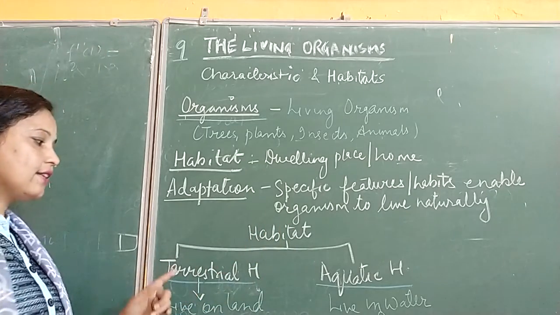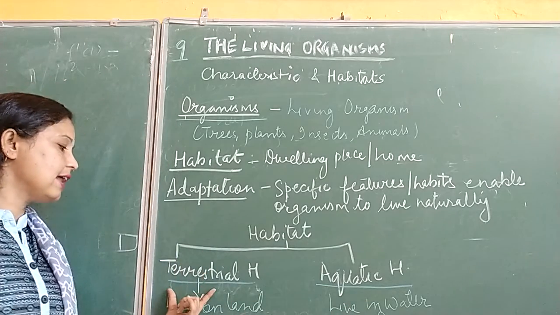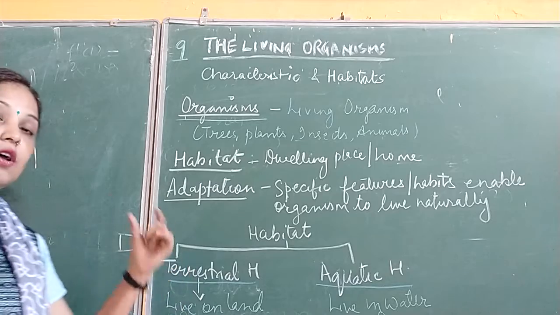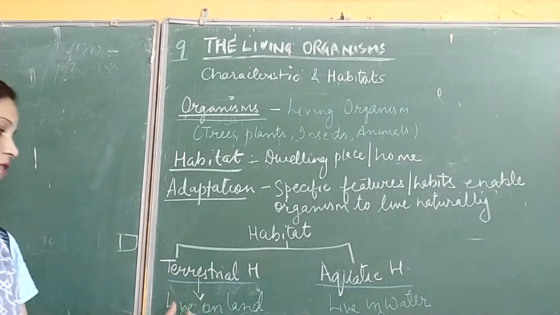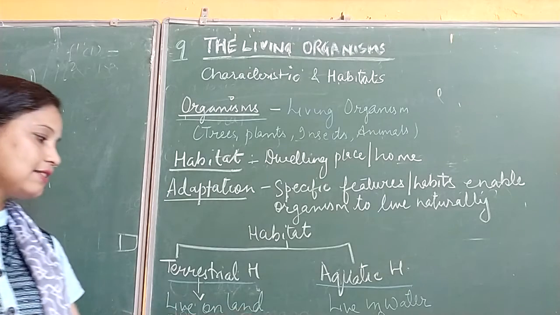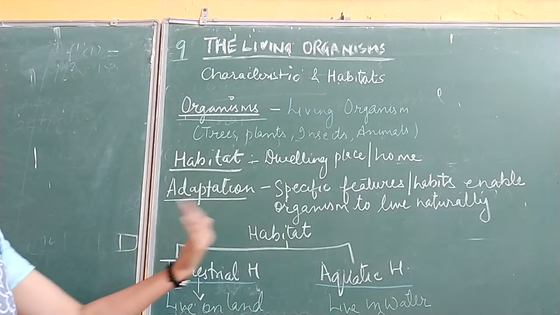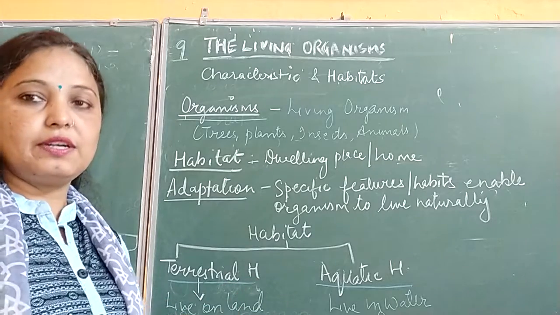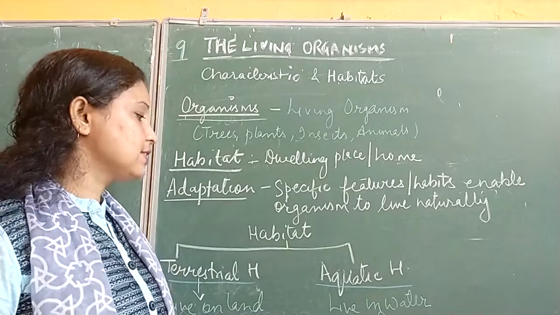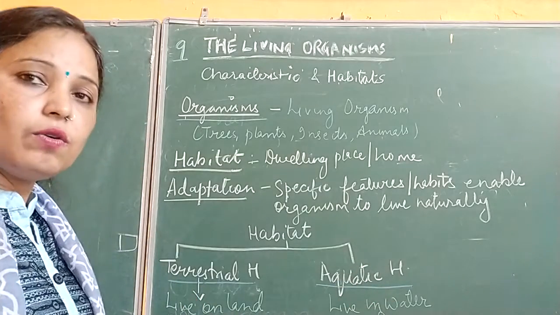So habitats are categorized into two categories: terrestrial habitat and aquatic habitat. Terrestrial habitats are those where we find living organisms like plants and animals living on land. There are lots of terrestrial habitats like forest, grassland, mountain, coastal habitats. Similarly, aquatic habitats are those where the organisms are living in water, such as lake, river, ocean, sea. Clear?